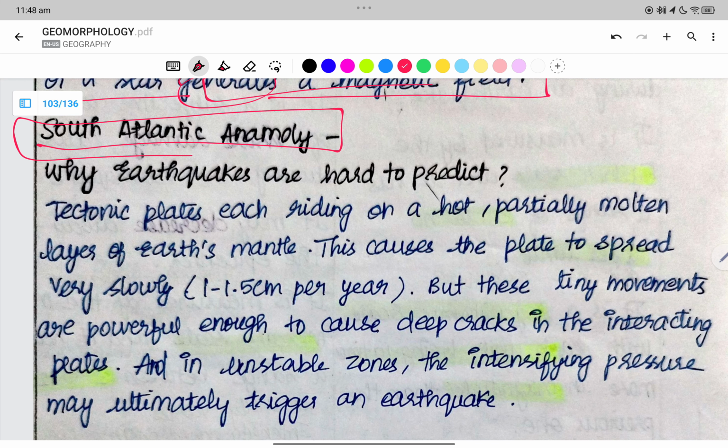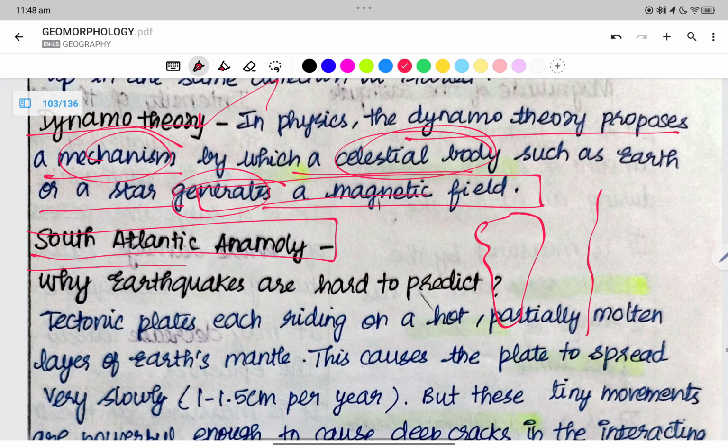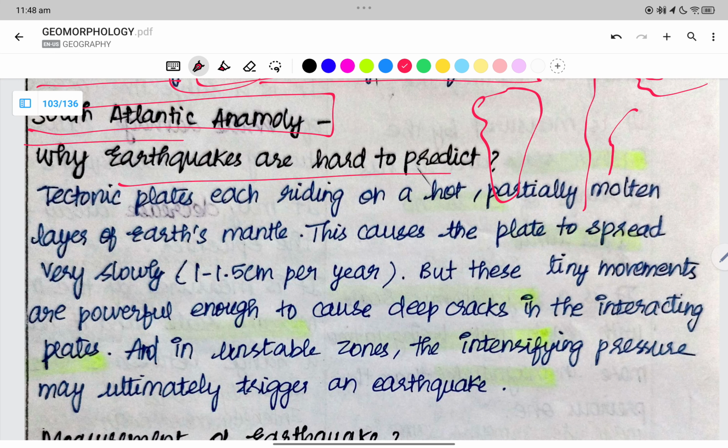South Atlantic anomaly. We have the Atlantic, which is between the Americas and Eurasia, Africa. Why are earthquakes hard to predict?